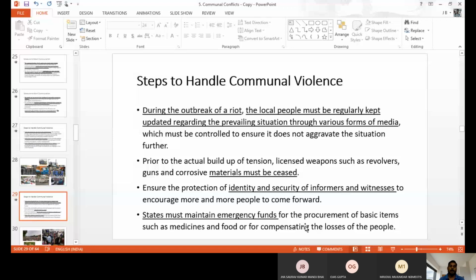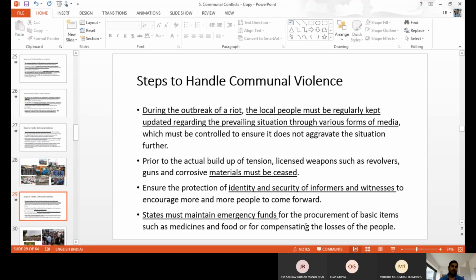So that security we have to provide to stop the violence. And the state must be maintained, the emergency funds have to be utilized properly, because immediately after the incidents we have to get the normal life. So emergency funds we have to release, like for ration cards, a new bus, new vehicles, or to maintain the dam, or repair the road, repair the water tank. Like this, they have to do with the emergency fund. Then only people come back to routine life. Otherwise, it takes time to return to routine life.